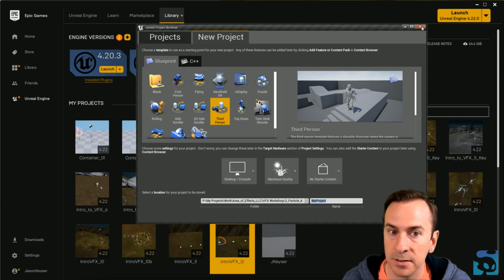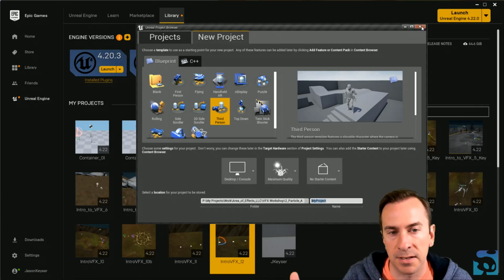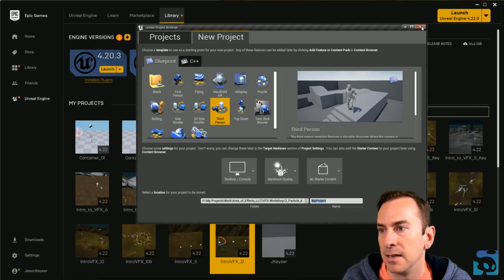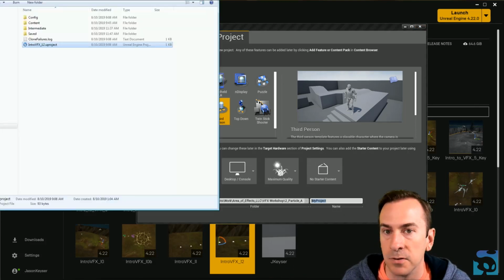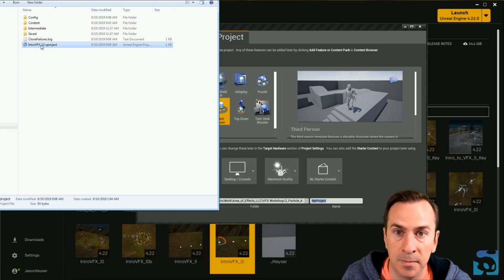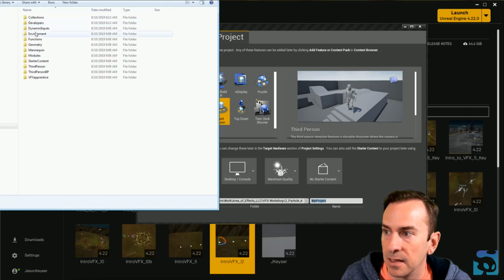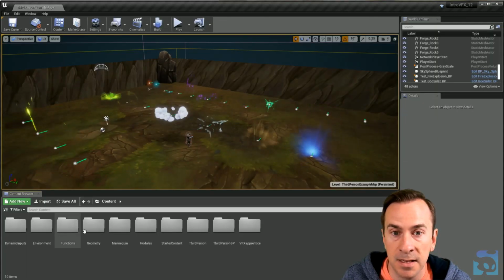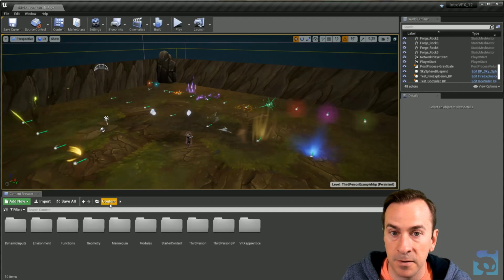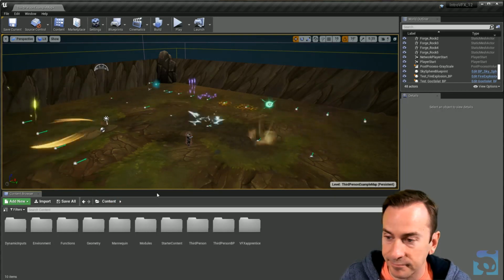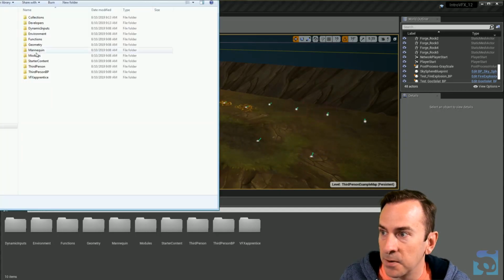Another thing you can do once you've created this, or if you've imported someone else's U project, you can go up to where it's located, and you can simply double click on the U project that's inside of the folder. So the content is going to live in here. You'll notice that all these folder names match up with all of these folder names in the content folder of my project. So that's pretty cool.